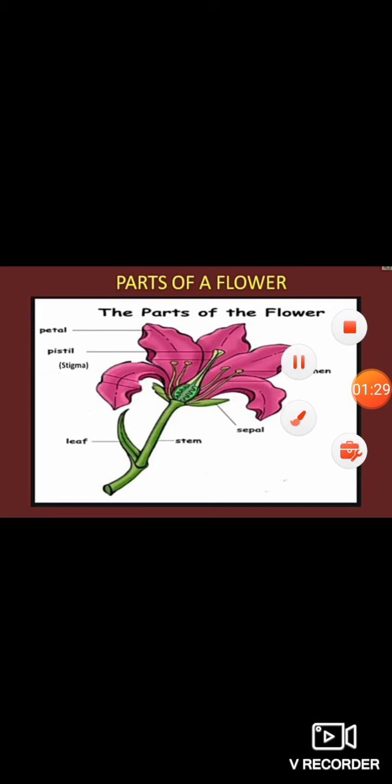You can see the parts of the flower. In this, first you can see the petal. Next, the center part, the yellow part, can be called the pistil or stigma, and outside of this is the stamen. Then you can see the sepal, and the stem and leaf attached to it. These are the parts of a flower.